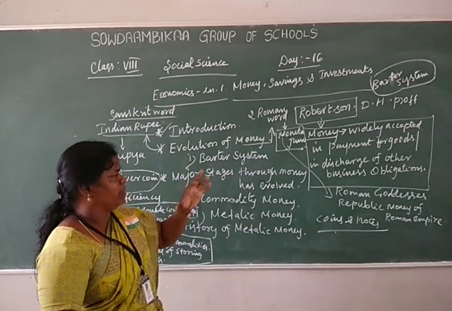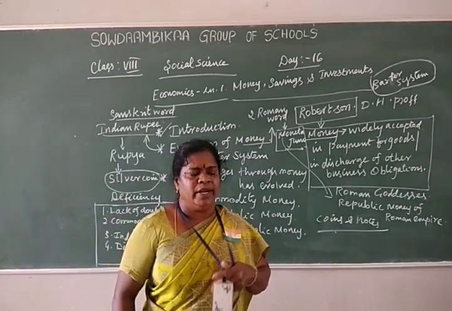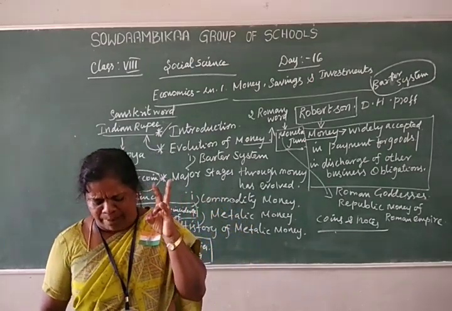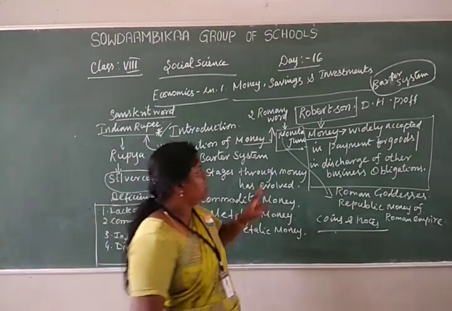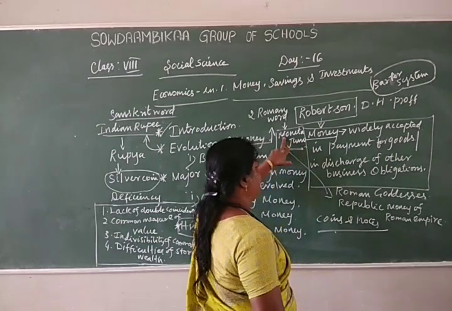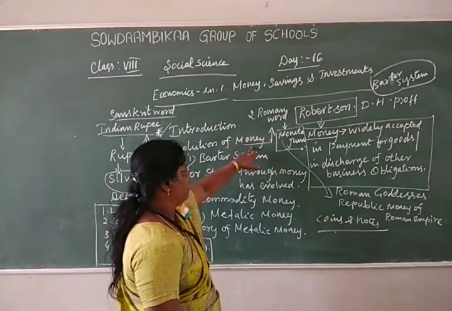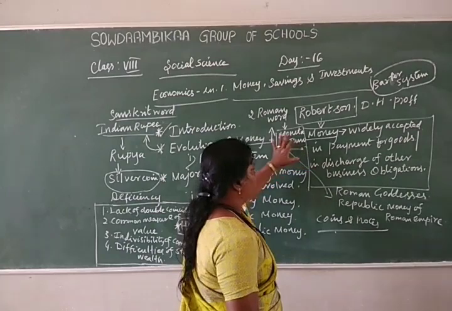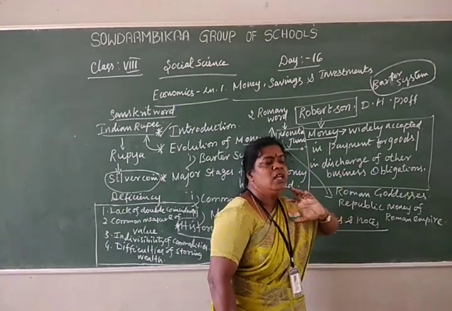First, how did money originate in the world? First, we followed the system of barter. How did the word money first come about? The word money is derived from two Roman words, Moneta and Juno. Juno means the Roman goddess.